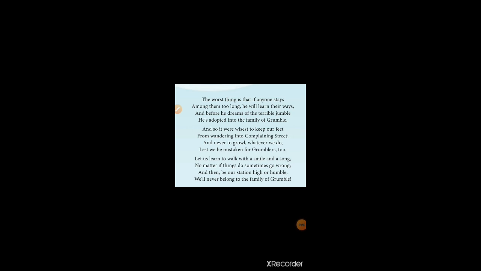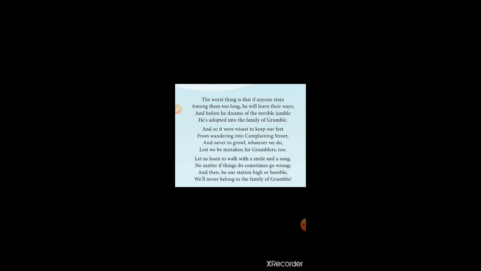Seventh stanza. And so it were wisest to keep our feet from wandering into complaining street, and never to crowd whatever we do, lest we be mistaken for grumblers too. The wisest person, a talented, very knowledgeable person, should keep their feet from going to the complaining seat.